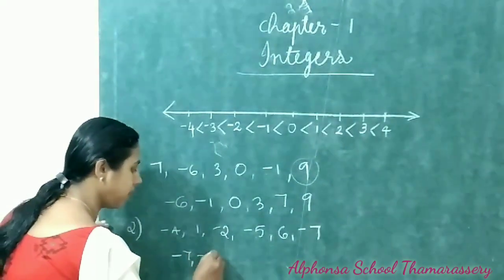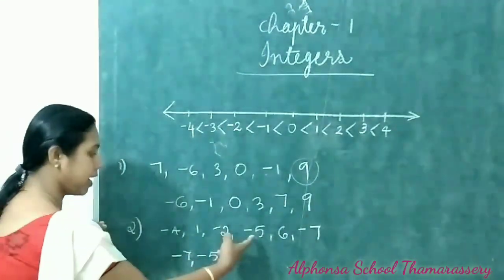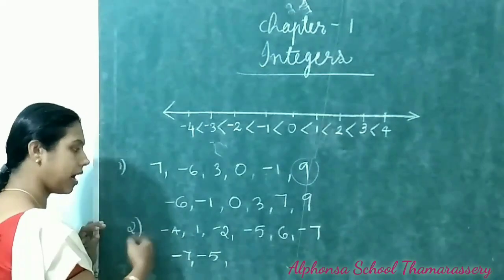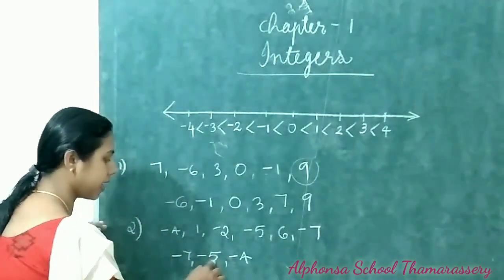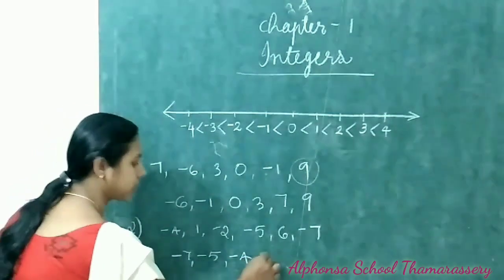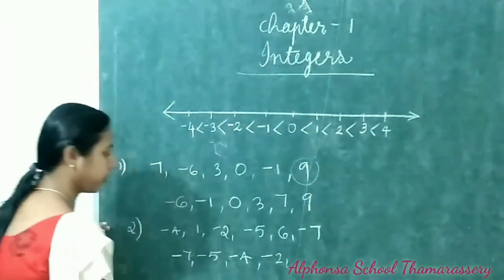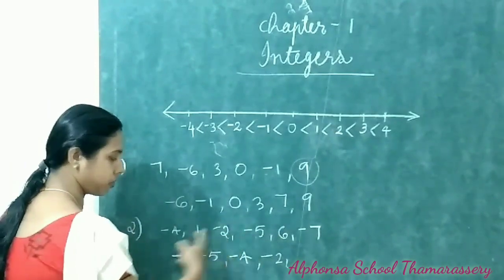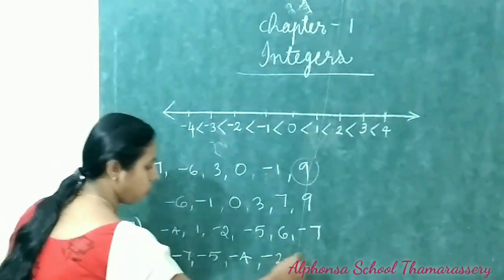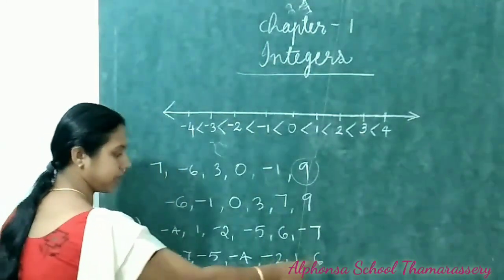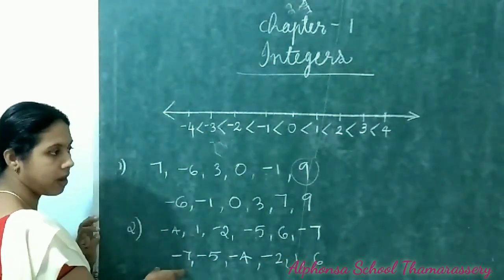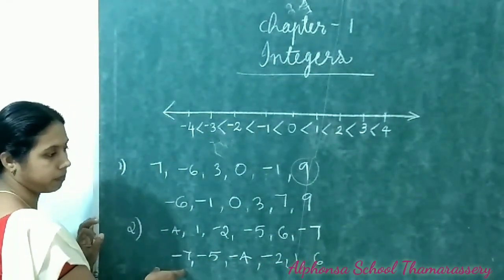So next number will be minus 5. Minus 5 is smaller than minus 4. So minus 7, minus 5, minus 4, next minus 2, then next the positive numbers, next is 1 and next one is 6. So the greatest number is 6 and the smallest number is minus 7.